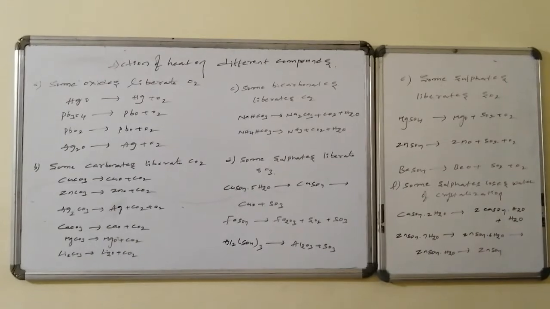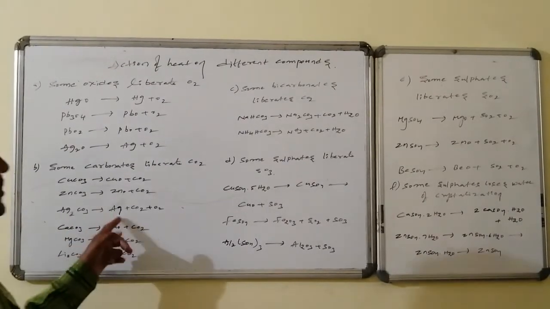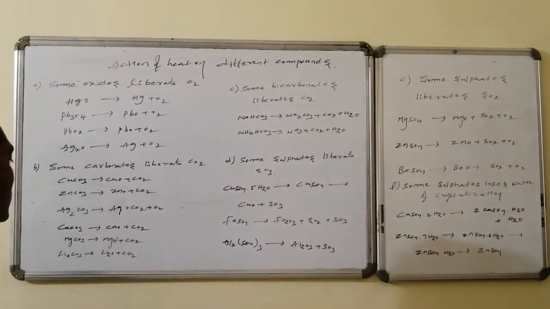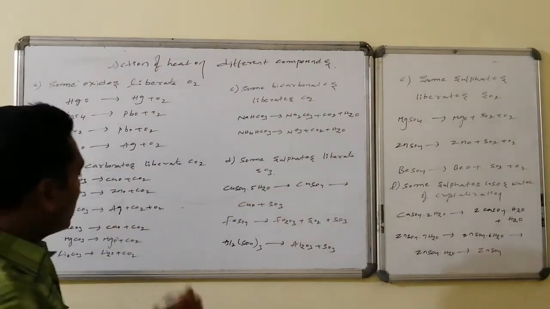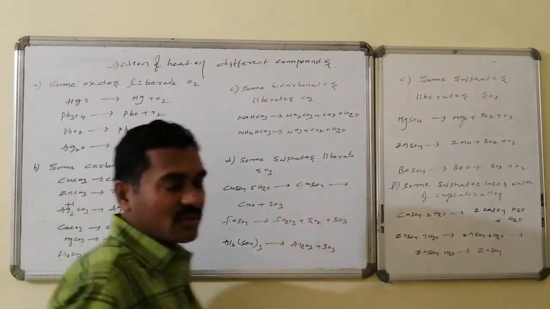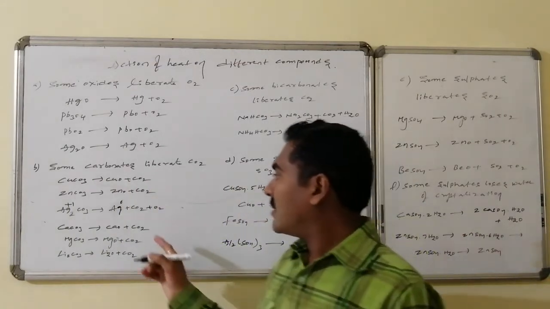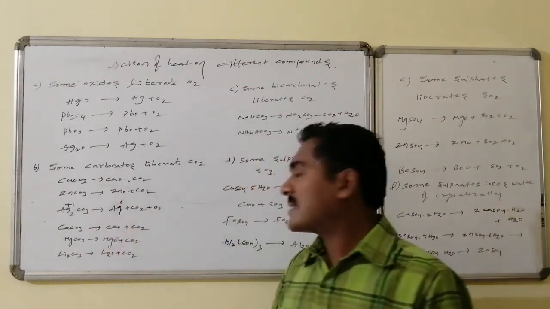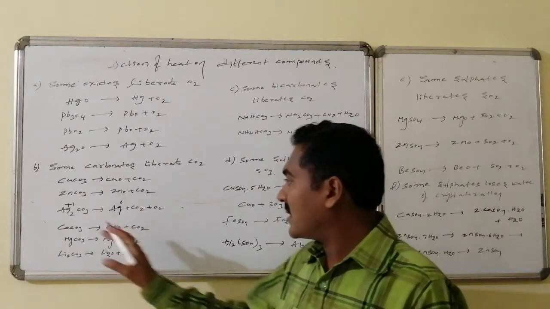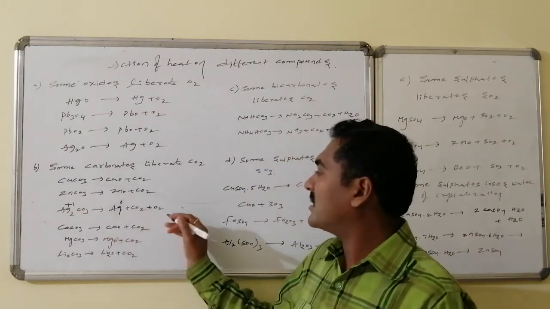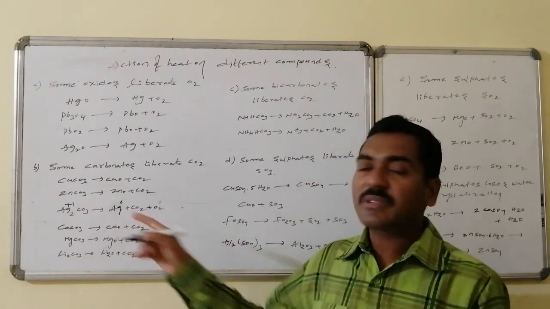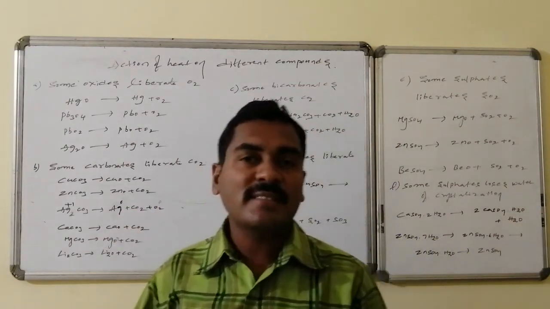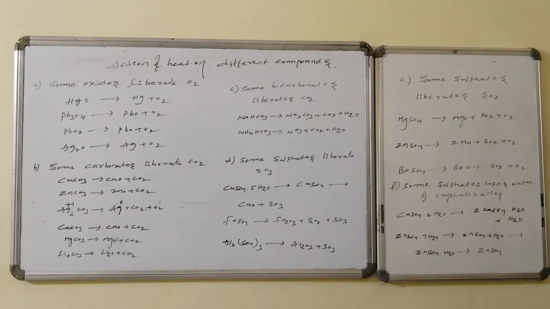On heating, silver carbonate is converted to silver followed by carbon dioxide and oxygen. Here silver has +1 oxidation state, which is converted to 0 oxidation state, that is reduction. Carbon dioxide maintains the same +4 oxidation state. Conversion of O-2 to O0 is oxidation. This is the oxidation process, this is the reduction process. Overall it is a redox process.